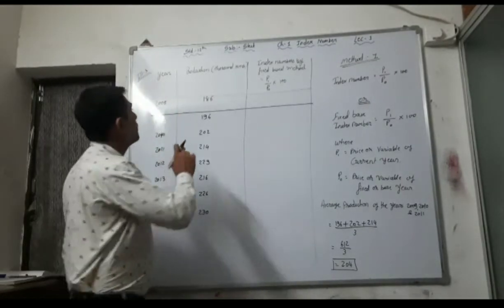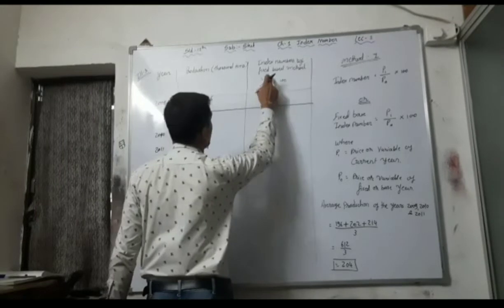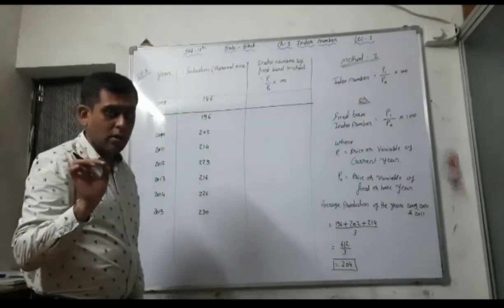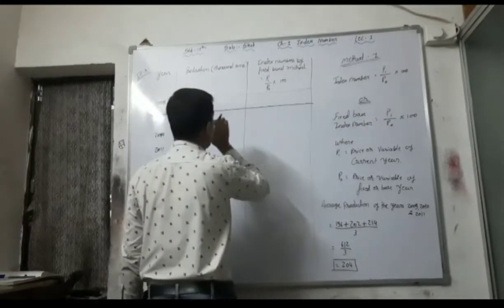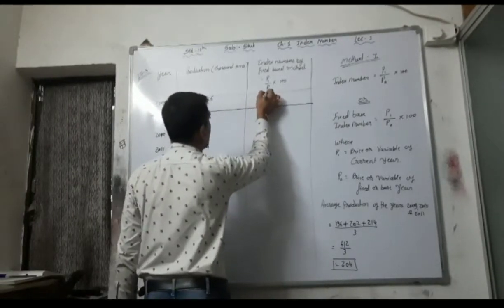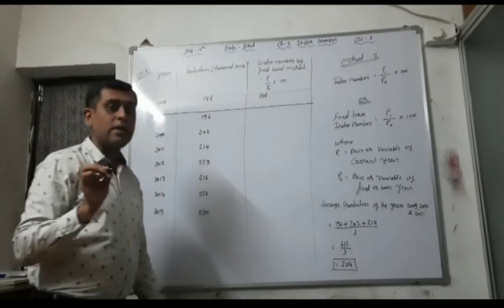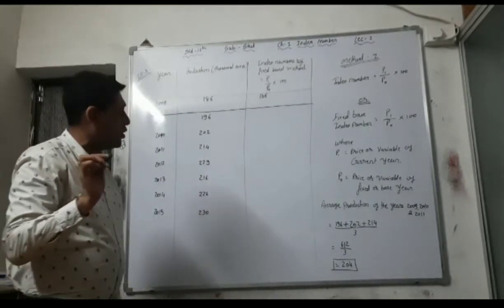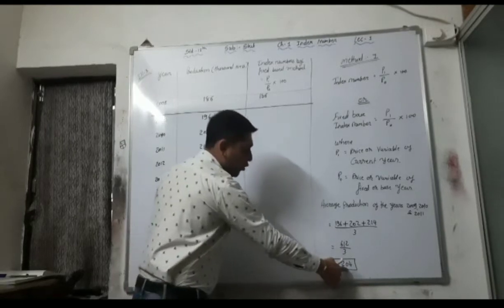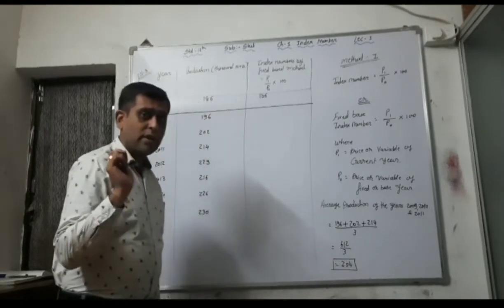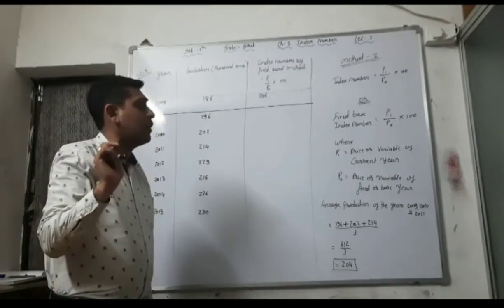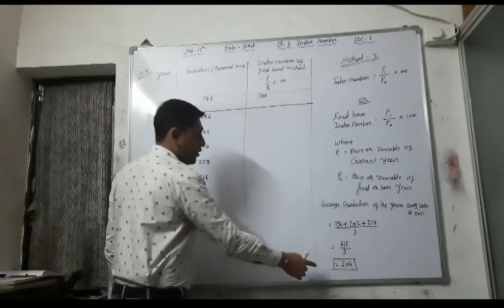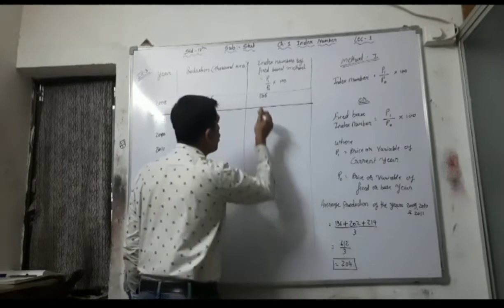Okay, so what is your P1? Here 2008 is your current year, so the production 186 is your P1. But for P0, for the fixed base you have to take 204, because the question says you have to take the fixed base as the three years' average production, and that average is 204.